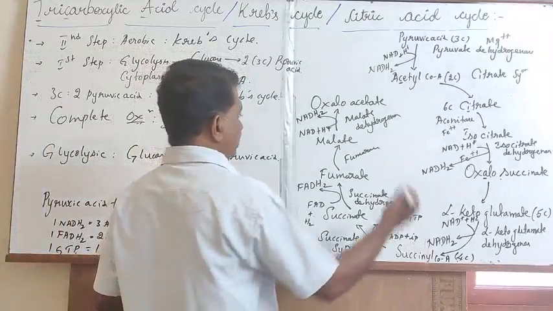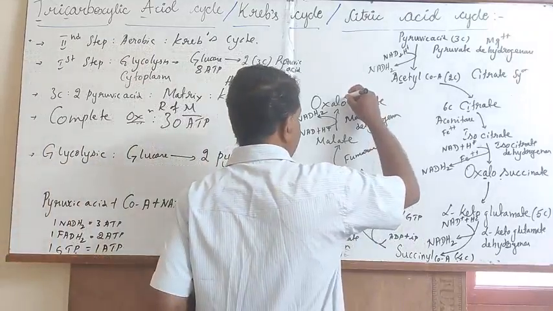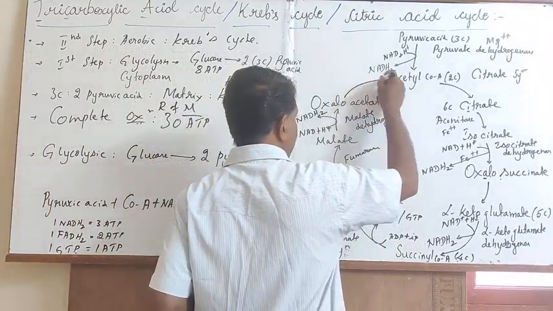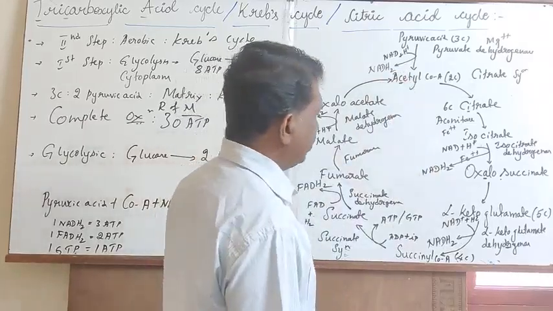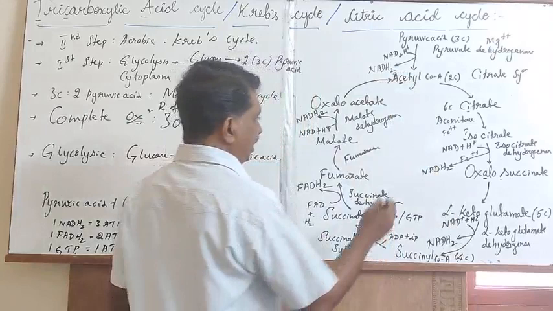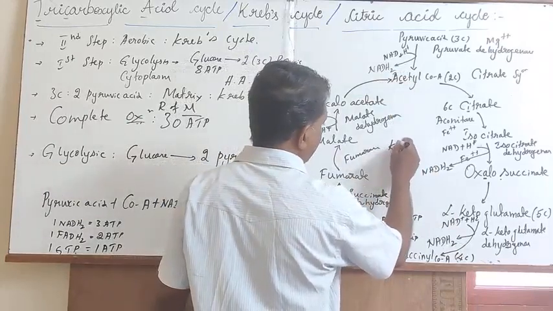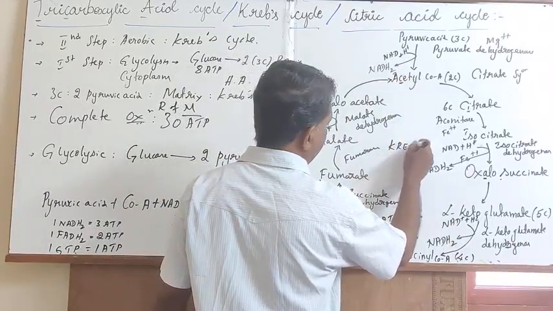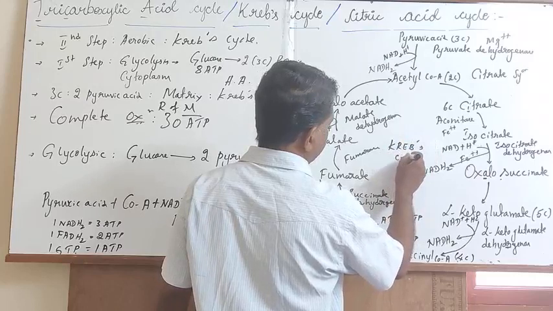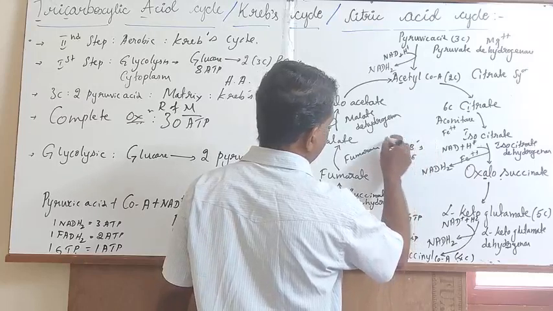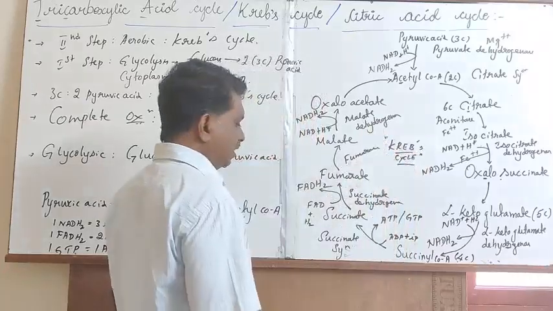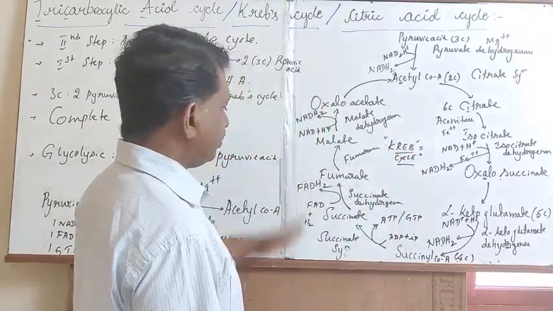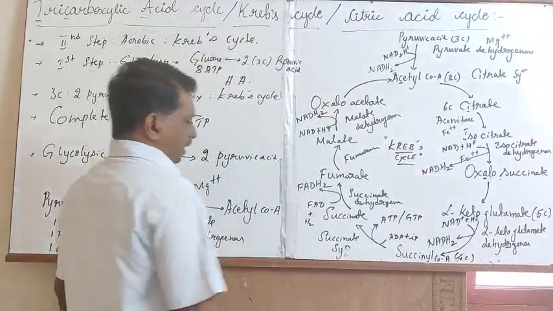The synthesized oxaloacetate will take re-entry into the acetyl-CoA in order to initiate the Krebs cycle. These are the main important cyclic events normally seen in the Krebs cycle.